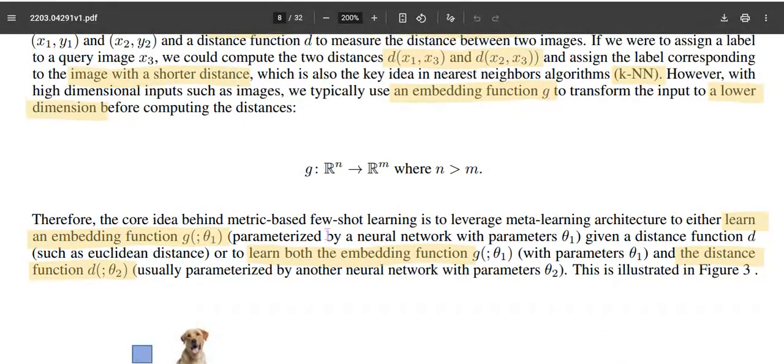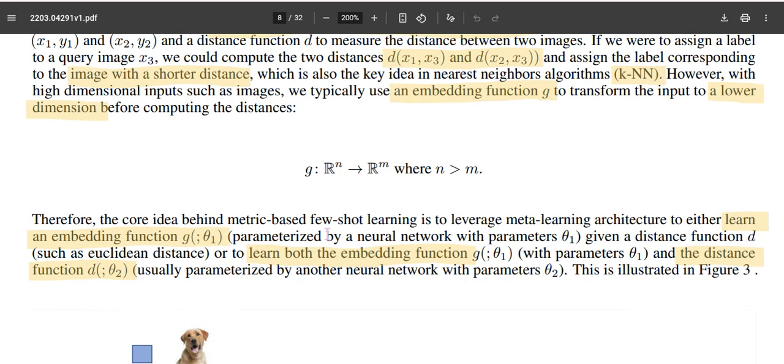And meta learning is where we have different tasks, and for each task we try to make an embedding function. Each task's data is used to make a dimensionality reduction or embedding, and the output of that embedding function is taken as a metric distance measurement to identify which support set the unknown samples belong to.